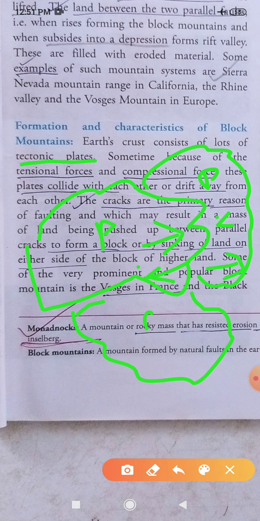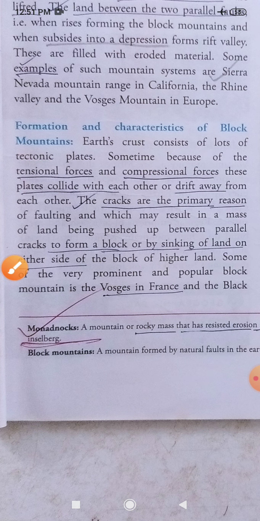When they move away from each other, the cracks are formed. Okay, so you can see because of the movement of these tectonic plates, these block mountains are formed. Let's read. Sometimes because of the tensional forces and compressional forces, these plates collide with each other or drift away